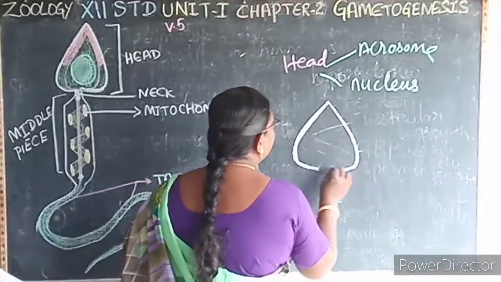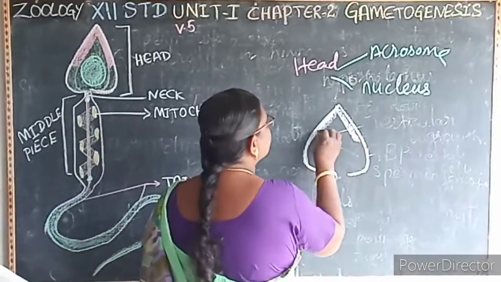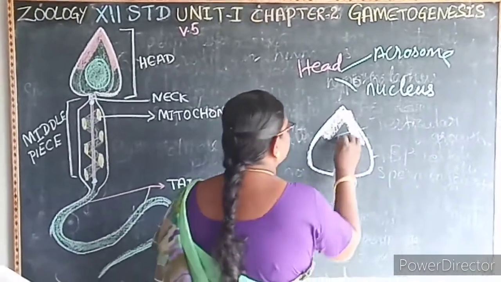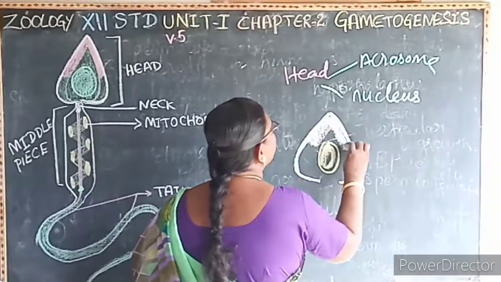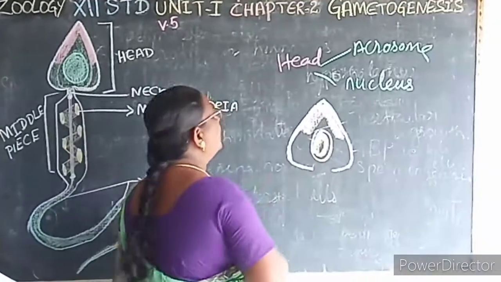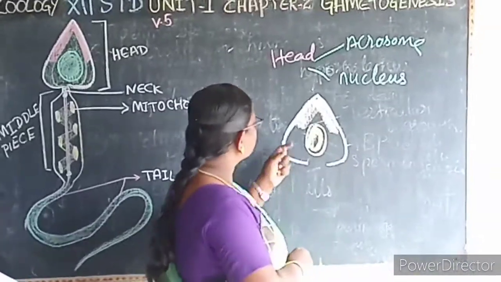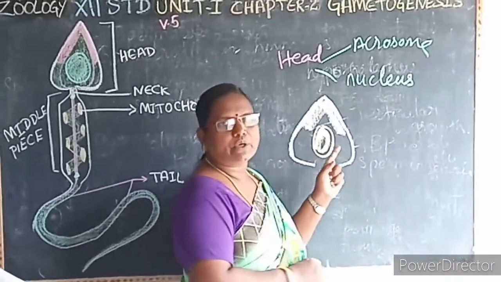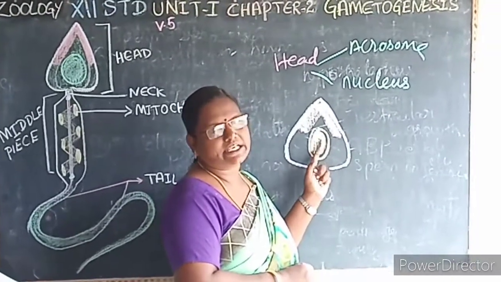Here this acrosome is a small cap-like pointed structure which is formed from the Golgi body. Then it is projected from the nucleus. The main function of the acrosome is to penetrate the ovum during fertilization.